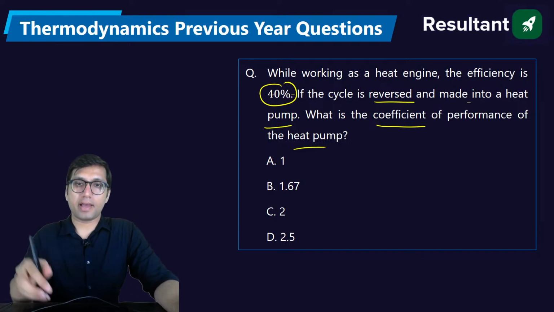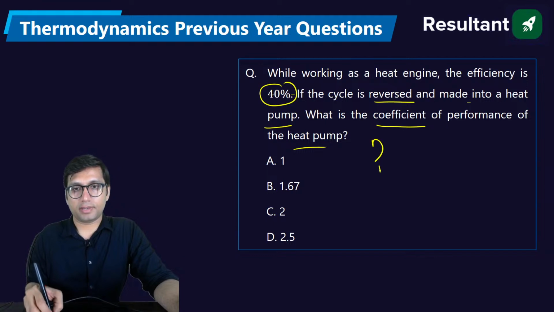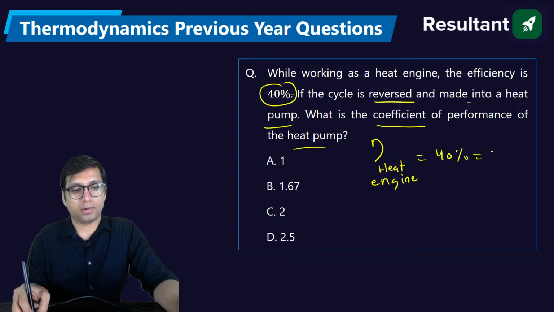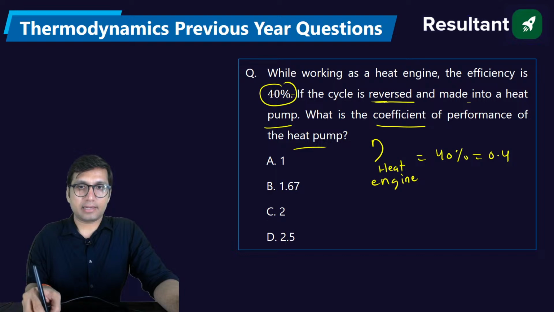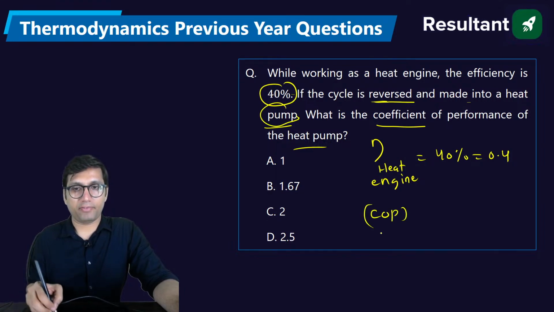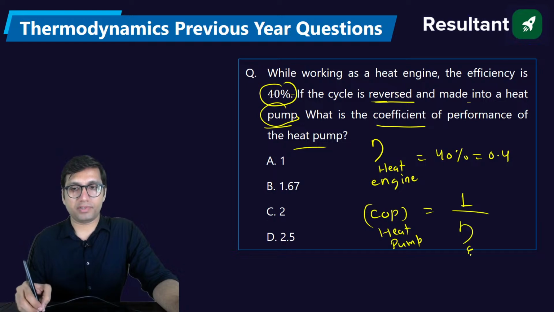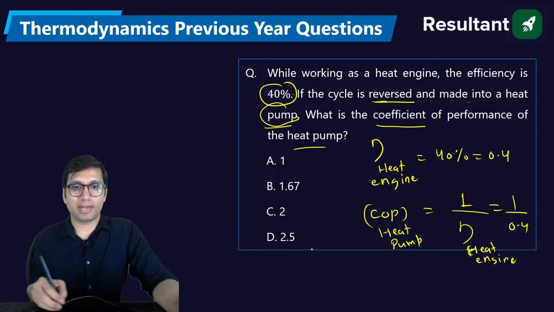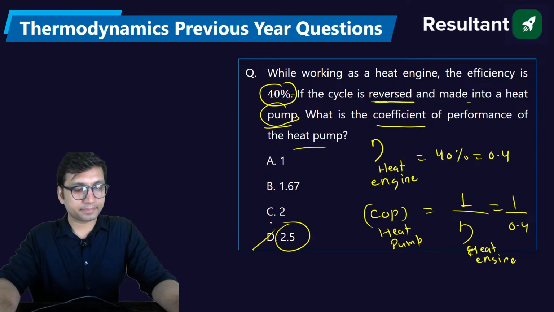So basically we are having a heat engine. Efficiency of the heat engine, how much is given? It is given as 40%, that is 0.4. If the cycle is reversed and made into a heat pump, what is the COP? The COP of the heat pump and efficiency of the heat engine are related in this manner. So basically COP of the heat pump is the reciprocal of the efficiency of the heat engine. So just do a reciprocal of this, you will get the answer. Okay, clear?